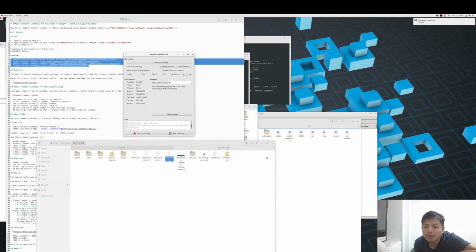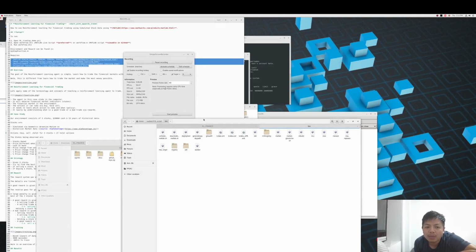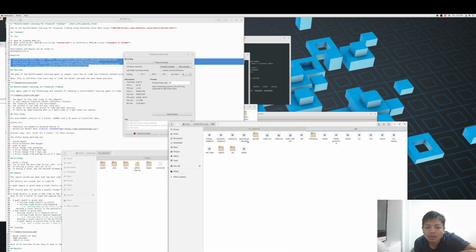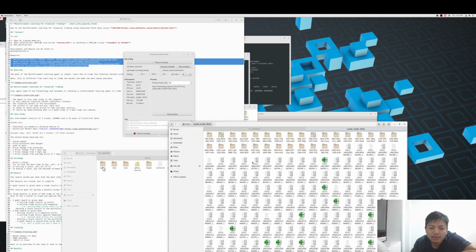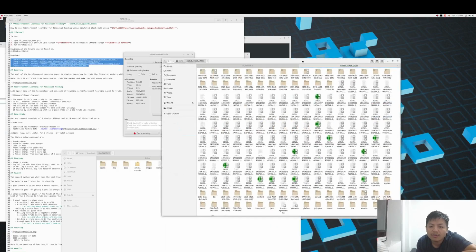I can see a folder named RHEL Finance right here. Done finance.